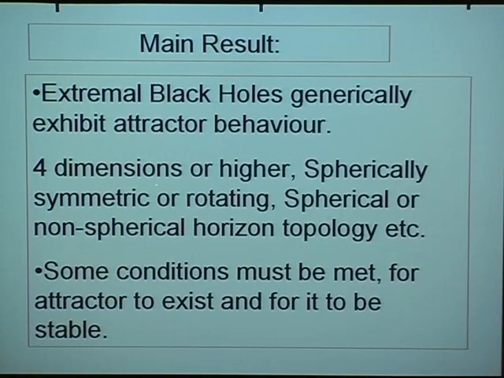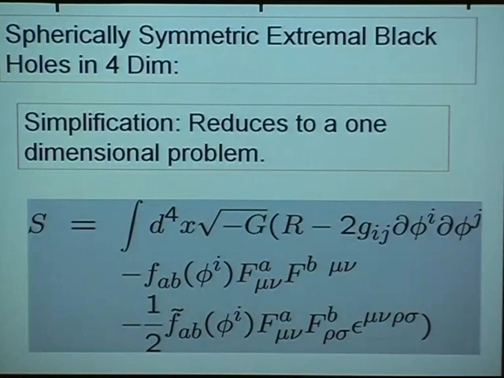We can be in 4 dimensions or higher dimensions. We can have a spherically symmetric black hole or a rotating black hole. One can even have a situation where the horizon topology is not spherical, as happens, for example, in a black ring. In all these situations, as long as we are dealing with a black hole or black ring, quite generically there is attractor behavior. Some conditions must be met, and we'll discuss them as we go along, but once they are, this attractor behavior is quite generic.